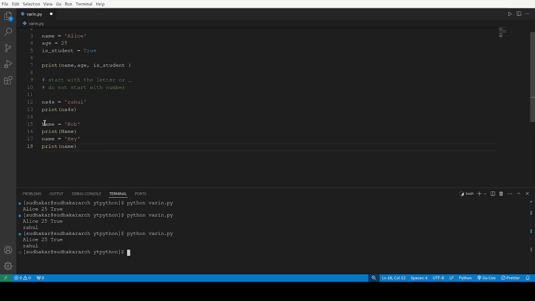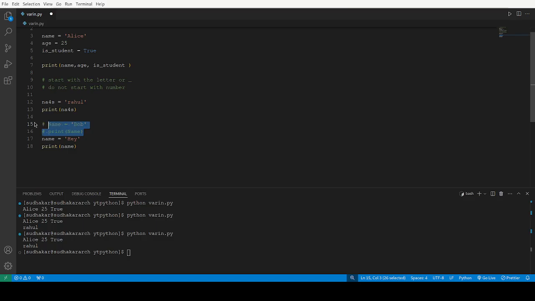See here, name and what I told. Print name. As it is case sensitive, both will not be printed. Okay, the first 3 parts have been printed, but here as they are case sensitive, they are not being printed.